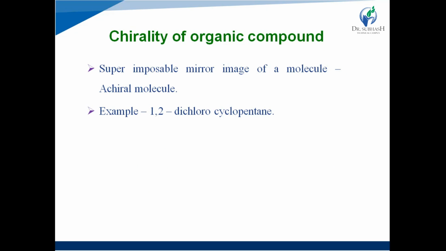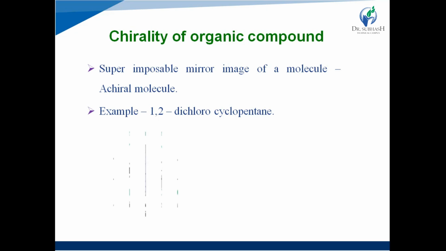Now, chirality of organic compounds, right? As we know, if a mirror image of a molecule can be placed on top of the original and the three-dimensional arrangement of every atom is the same, then the two molecules are superimposable, right? If a molecule has the same mirror image and it can be superimposed, then the molecule is achiral, right?